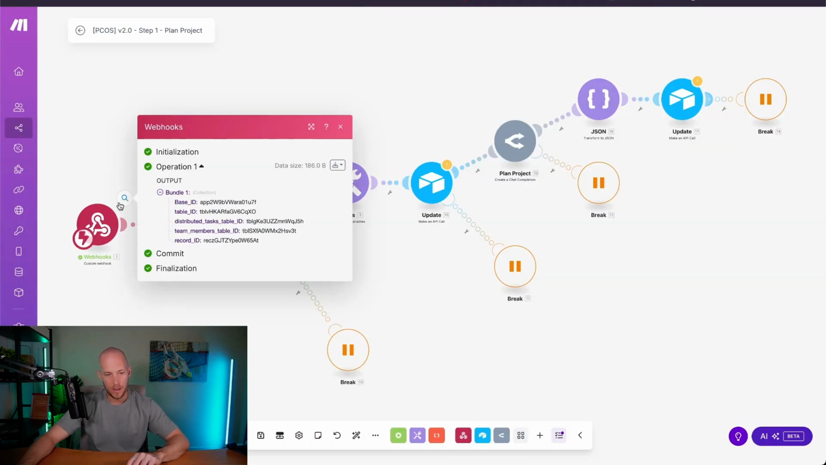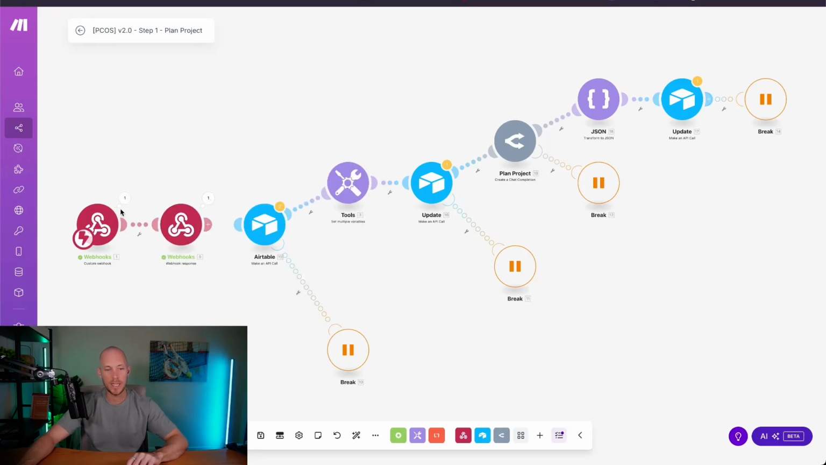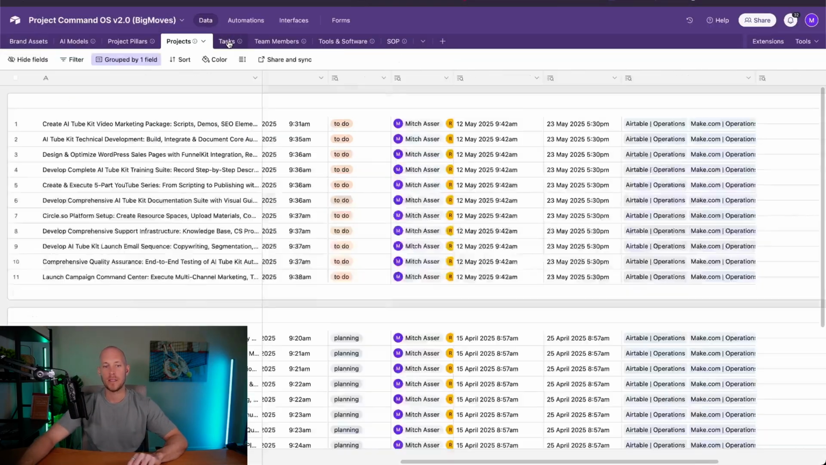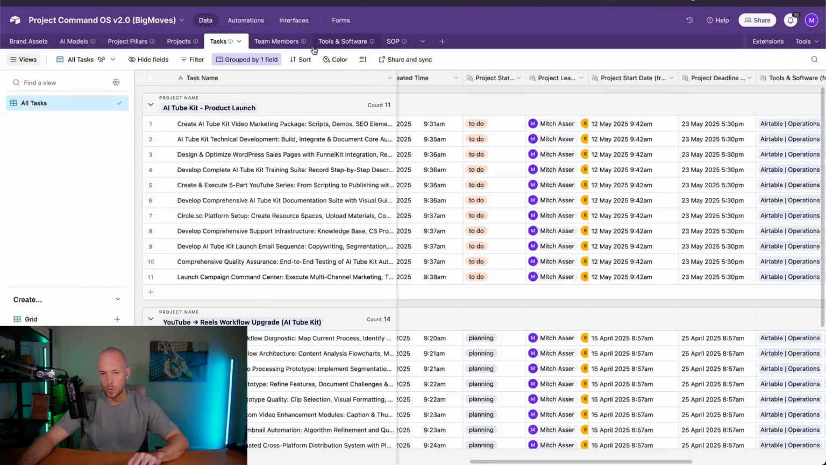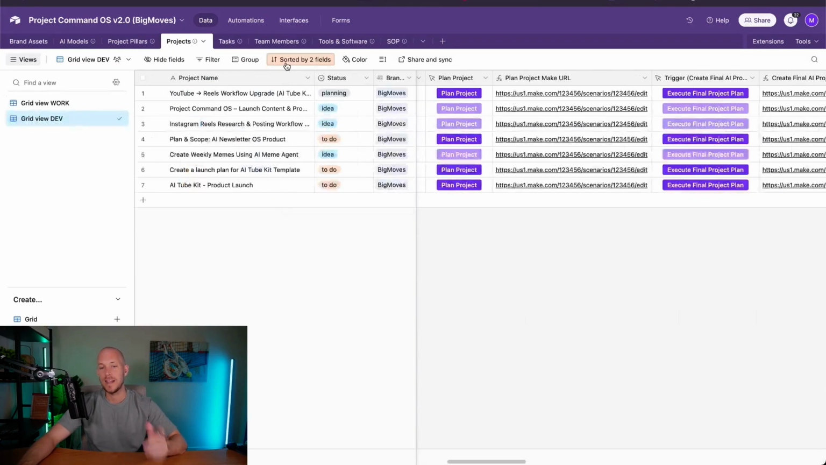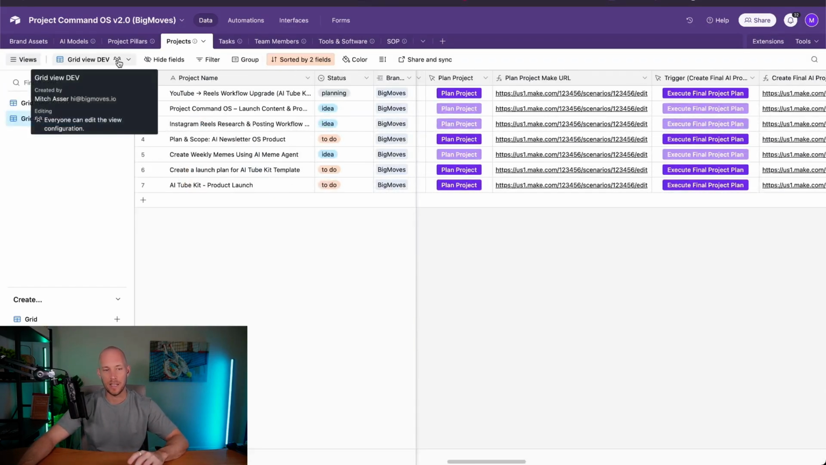So you can see now, if we open this up, we've got our base ID, our table ID, our distributed task table ID, our record ID, and our team members table ID, all sent in via the webhook. That allows us to send information back to any of these other tables within the database as well, because we now have the ID. So we can send it into any table very easily and effectively.